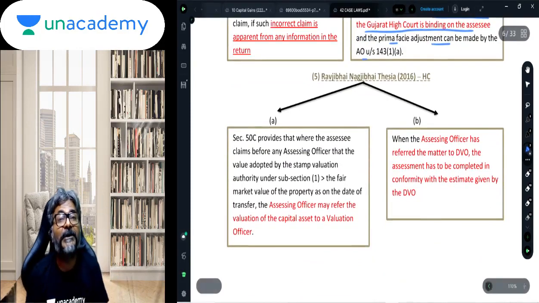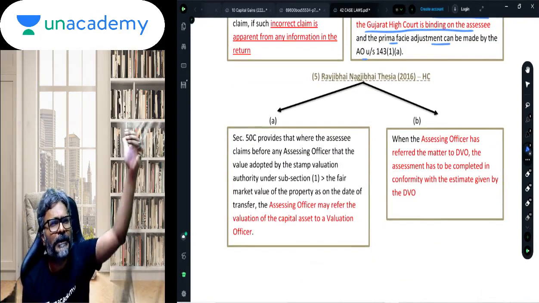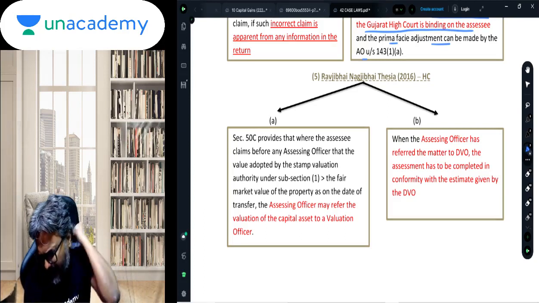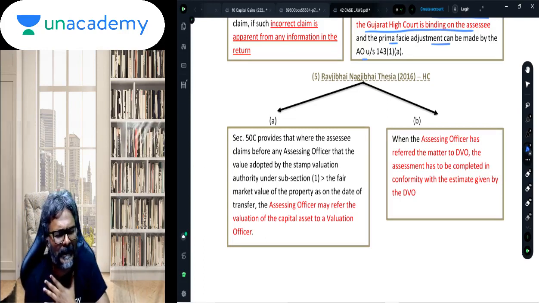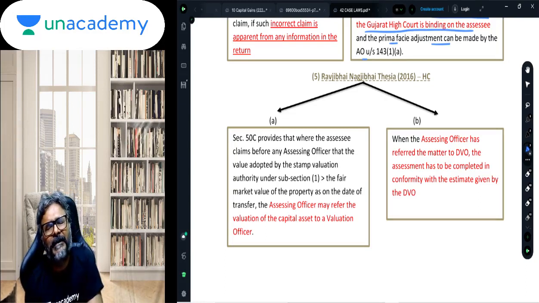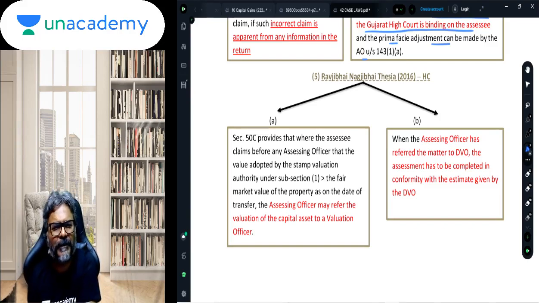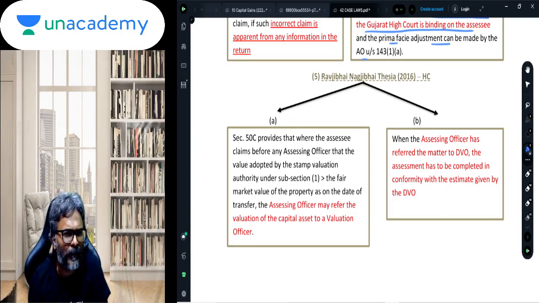Second one is Ravji Bhai Nagji Bhai Thesia, in which the assessing officer has made a reference to the valuation officer. Now, if the assessing officer makes a reference to the valuation officer, and thereafter the valuation officer's report is received, will the assessing officer be duty bound to accept the valuation as per the valuation officer's report? Answer is yes. Once you have made a reference, the valuation as per the valuation report becomes binding.